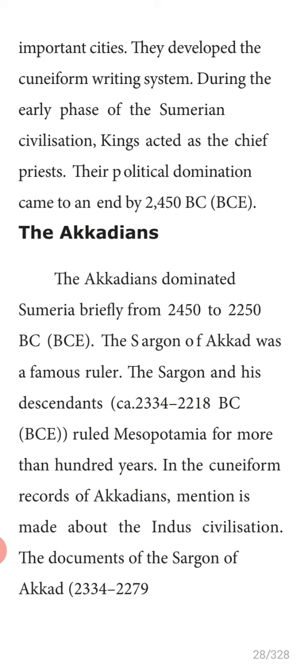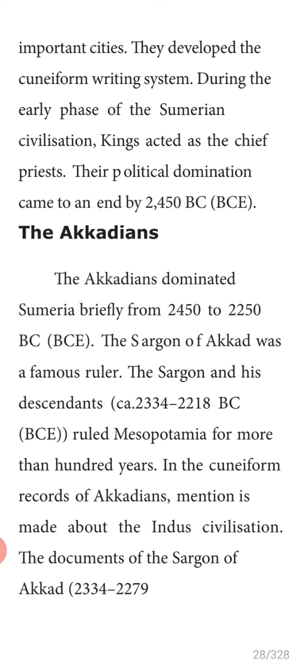Okay, children. Next, Babylonians. Underline: the Babylonians were the Semitic people called Amorites from the Arabian desert, who moved into Mesopotamia. They were known as Babylonians. Who were the Babylonians? Mark the paragraph.